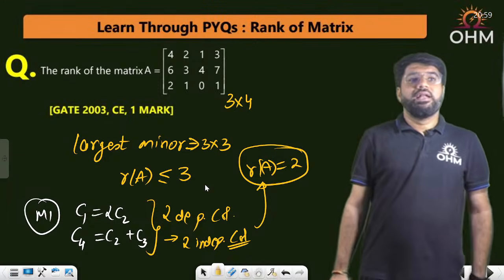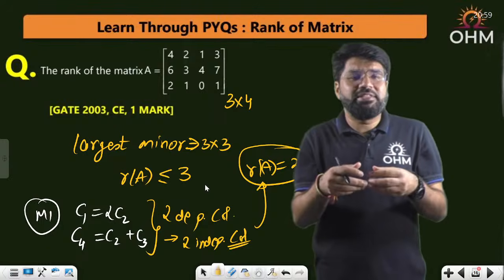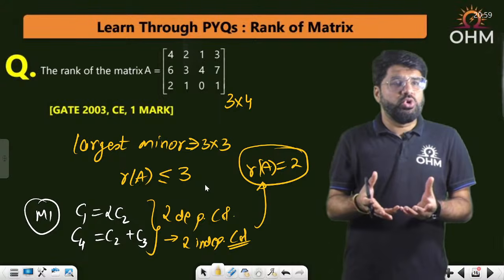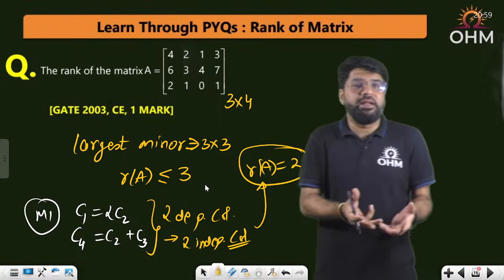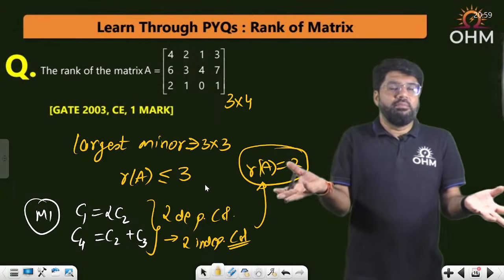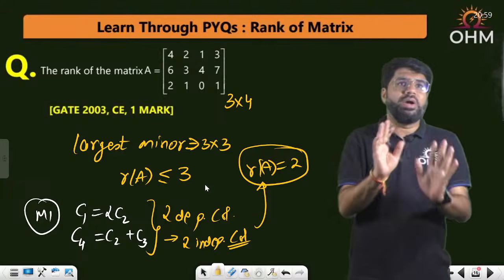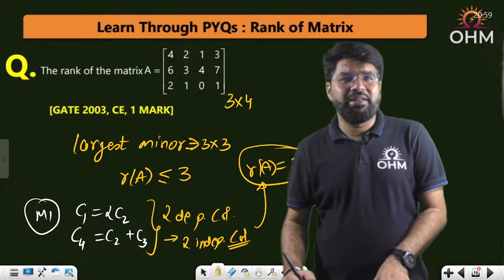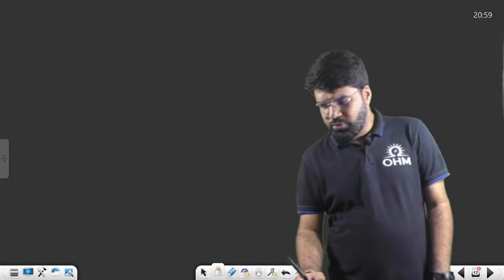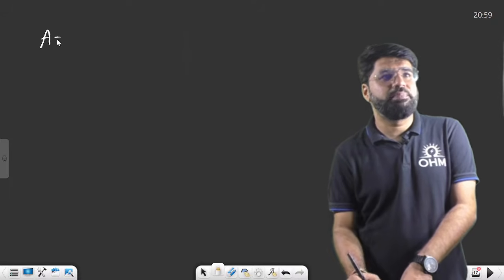Now see, dependency is a game of numbers. If you follow the dependency method, you save time, but try the dependency for maybe up to 30 seconds or so. Don't spend a few minutes only finding dependency, because maybe there is no dependency, and then you are just wasting time. If you are able to figure out easy numbers in 30-40 seconds, try it. Otherwise, row echelon form, because it's a non-square matrix anyway and you can't take the determinant. I'll explain the row echelon form once more with this question, so that the method is repeated for us.